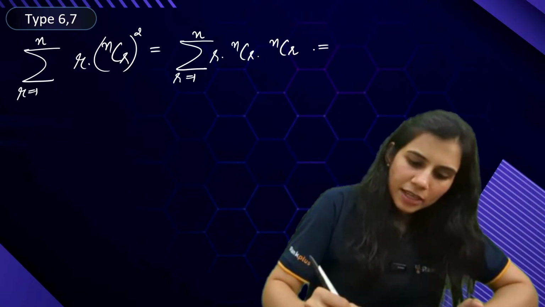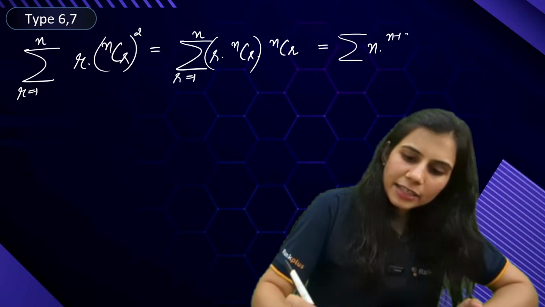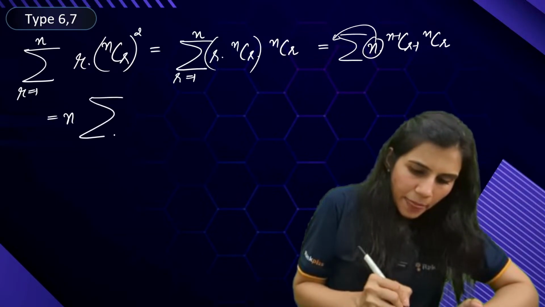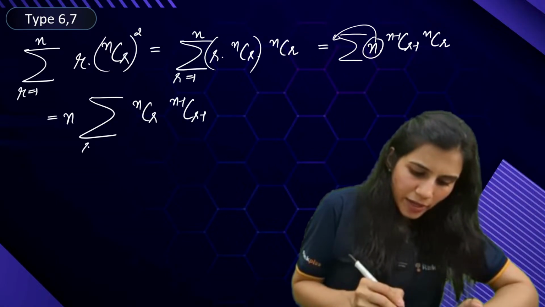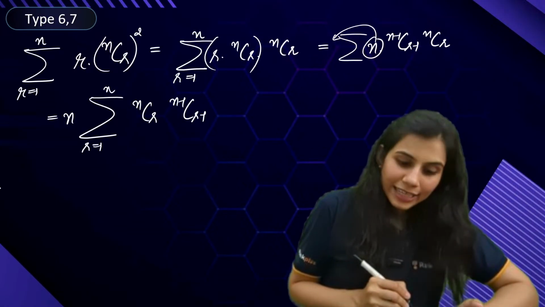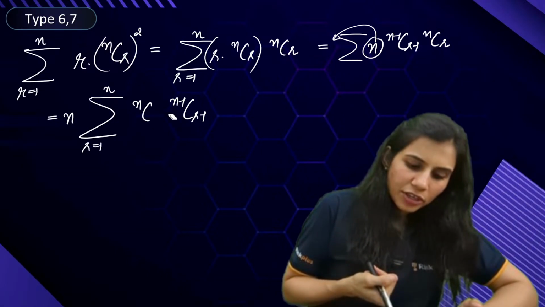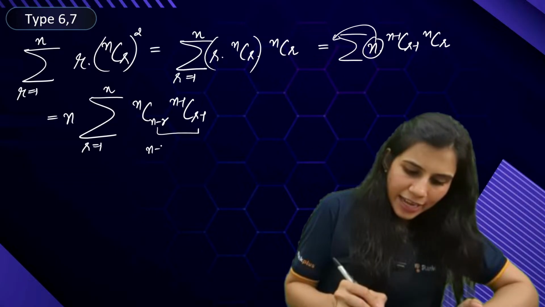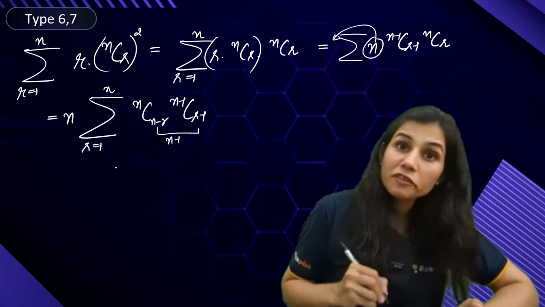What is r nCr? I just told you it is n into n minus 1 C r minus 1, and nCr as it is. Now this n will go out, and you will be left with n multiplied with nCr, n minus 1 C r minus 1, r going from 1 to n. Now you know the sum of lower indices this time is not constant, so you will make it constant. You will replace nCr with nC n minus r. When you add, you will get n minus r plus r minus 1. The sum is coming out to be n minus 1, which is a constant.